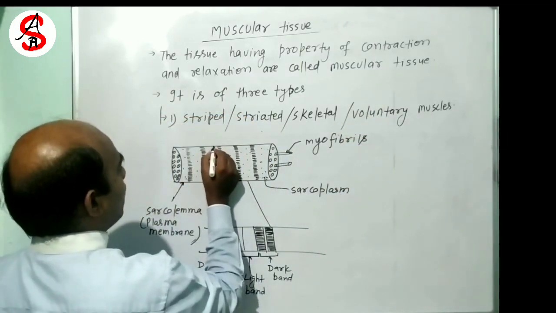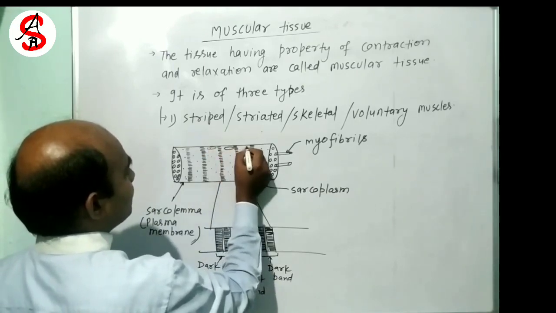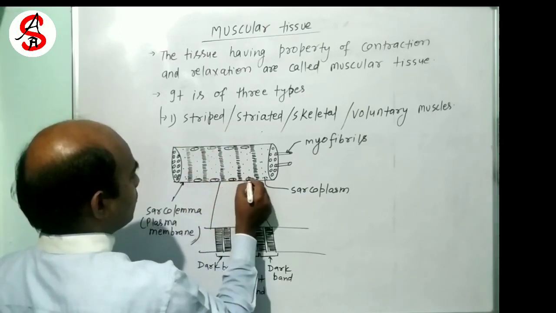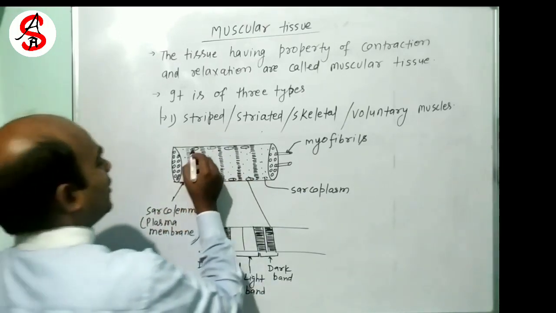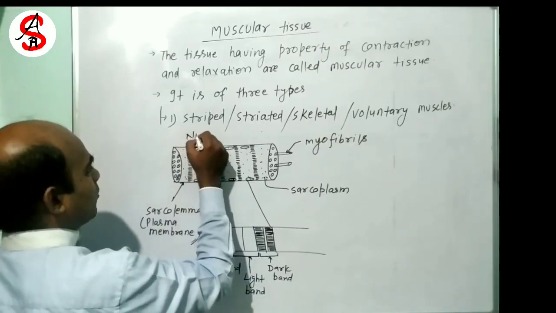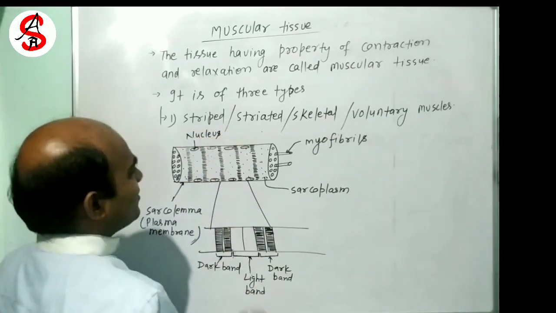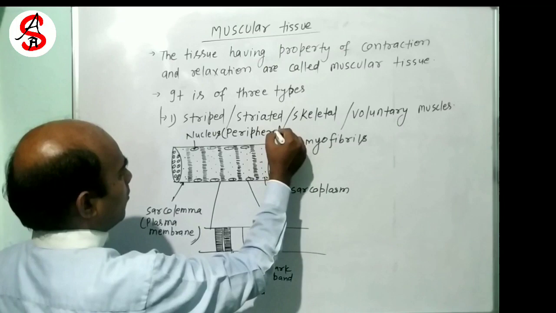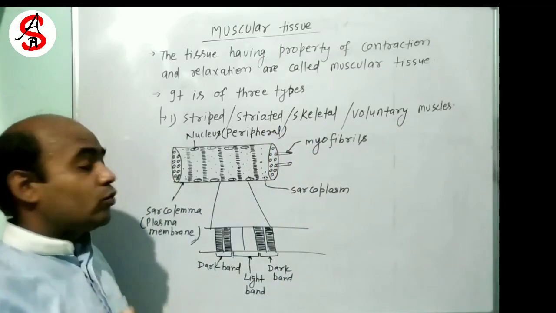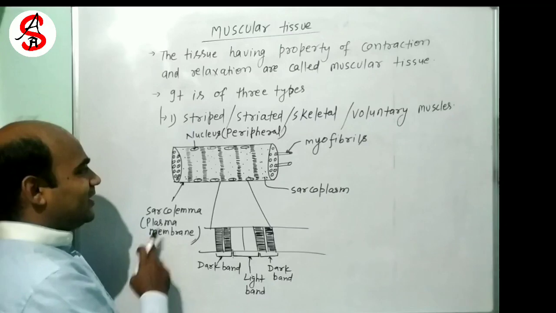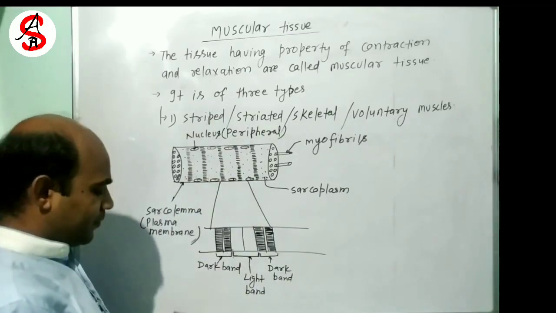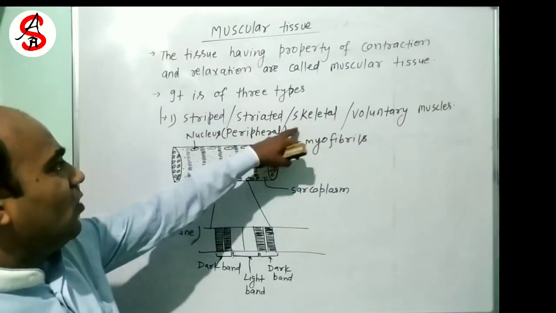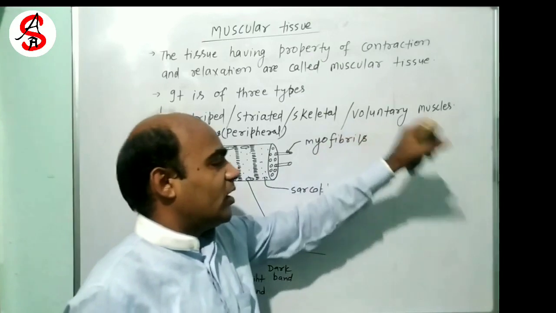Okay. Now here is the nucleus. You see here the nucleus is peripheral. That is, it is near about the boundary, near to the plasma membrane. Okay. So this is striated muscles or skeletal muscles or voluntary muscles.